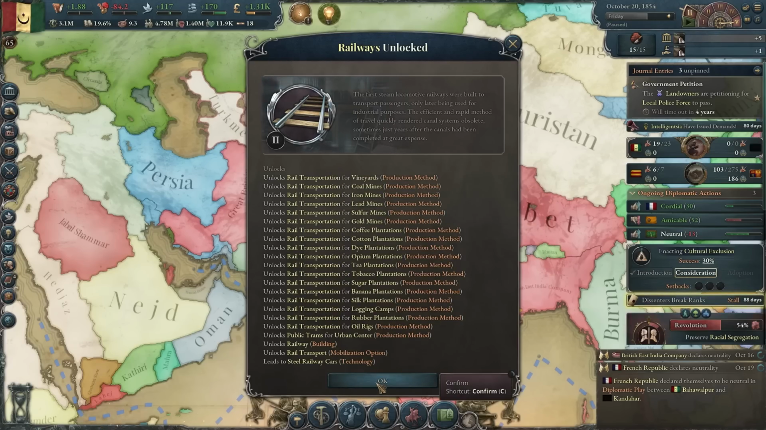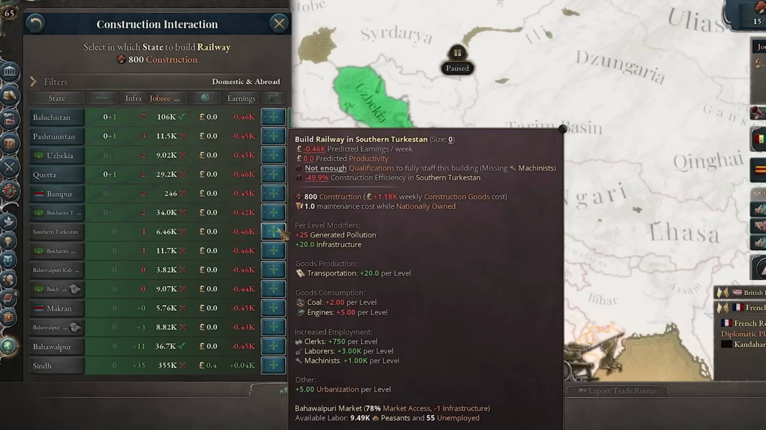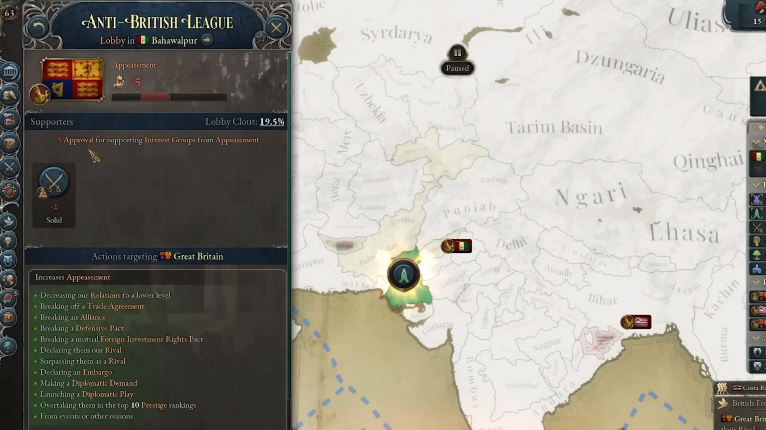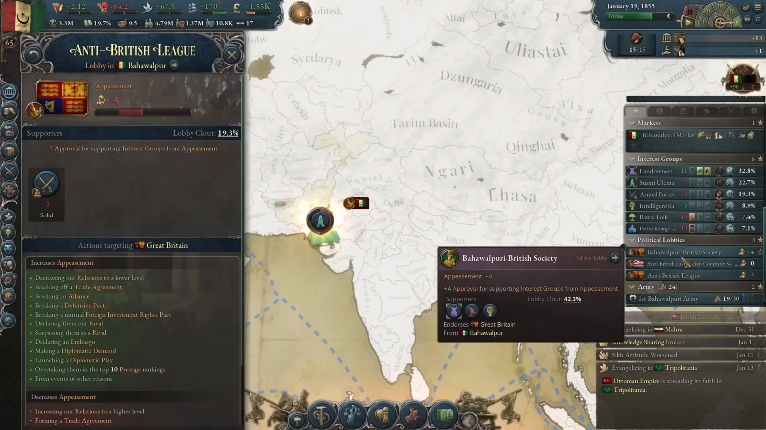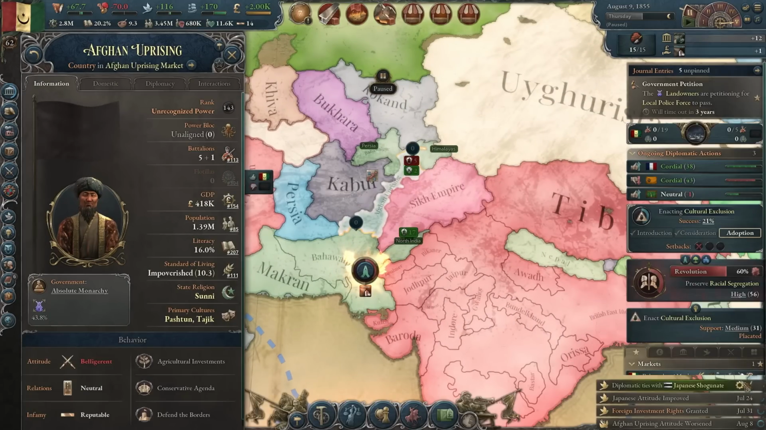Okay, and we finally also got railways. We need a lot of them, I'm not gonna lie to you. In our country and in our subject as well. And now the army has created an anti-British league. That's too bad for them, I'll be friends with Britain forever. And we're having another succession. It was to be expected.